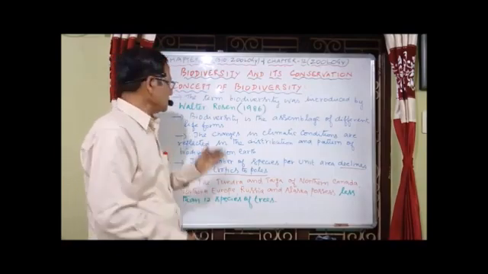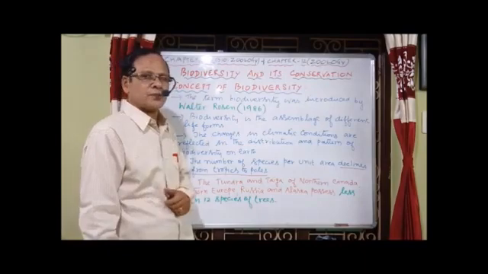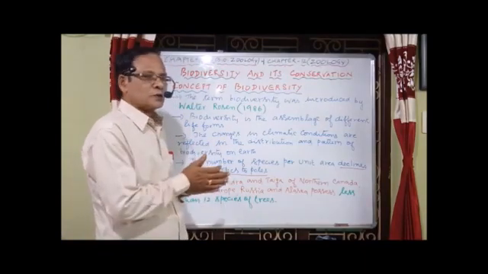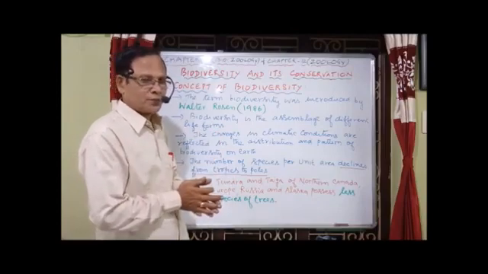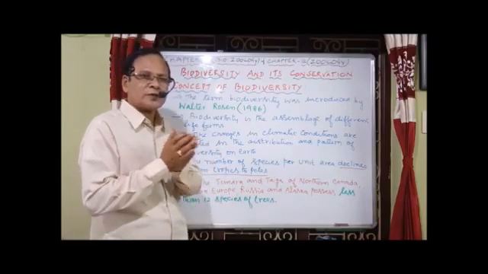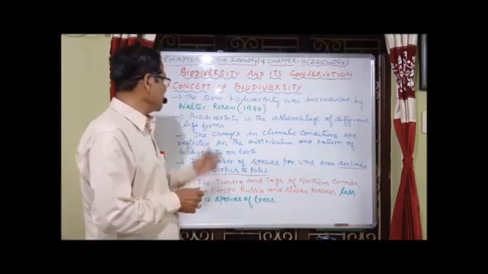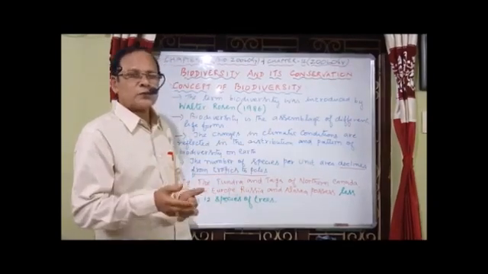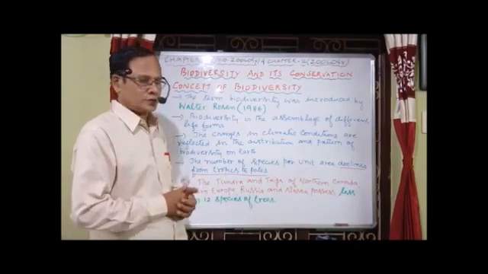Normally, changes in climatic conditions are reflected in the distribution and pattern of biodiversity. Climatic conditions affect biodiversity.